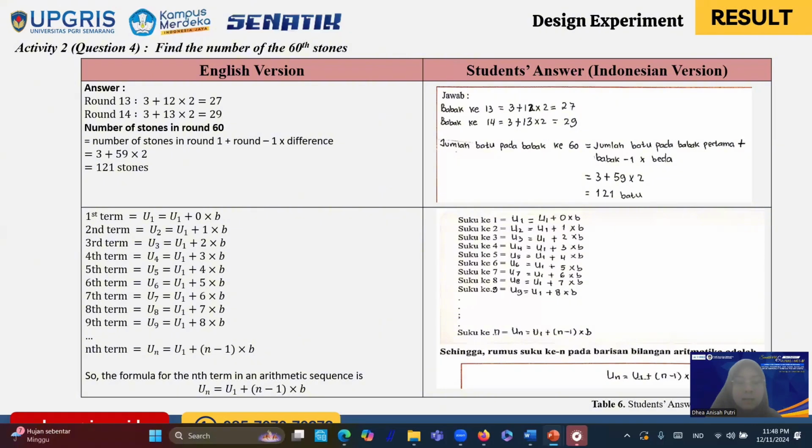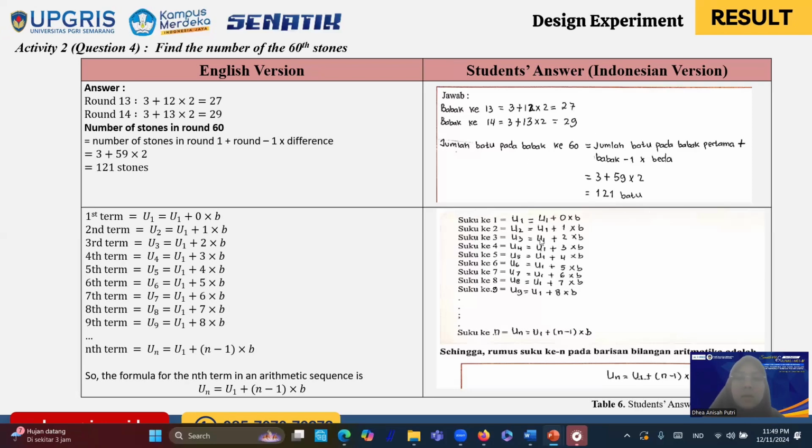of arithmetic sequence. And we can see here the result from the picture, that because they already know that round 13 is equal to 3 plus 12 times 2 equals 27. For round 14 it is also 3 plus 13 times 2 equals 29. They can generalize it into the number of stones in round 60 equals the number of stones in the first round plus the round minus 1 times the difference. So 3 plus 59 times 2 equals 121 stones.